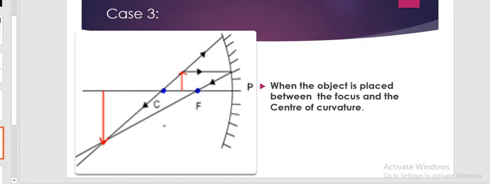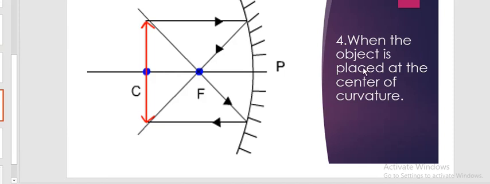Now the next case, case 4, when the object is placed at the center of curvature. When the object is placed at the center of curvature, one ray passes parallel to the principal axis and will go through the focus. One ray will not go from the center of curvature, because the object is actually placed at the center of curvature. Another ray will go from the focus and will pass parallel to the principal axis, and we'll see where these rays intersect.